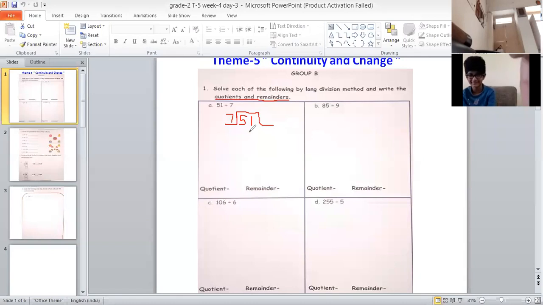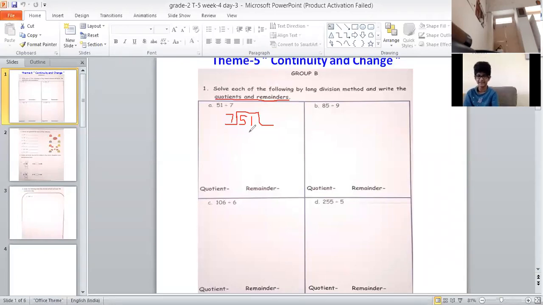Yes, children, if we are not getting 51 in 7 table, then we have to look for a number in 7 table which is smaller than 51 and nearest to 51. Smaller and nearest. You have to look for these two things. I repeat, we have to look for a number in 7 table which is smaller than 51 and nearest to 51. Yes, Shreyan. So tell me in 7 table, which is the number smallest and nearest to 51?